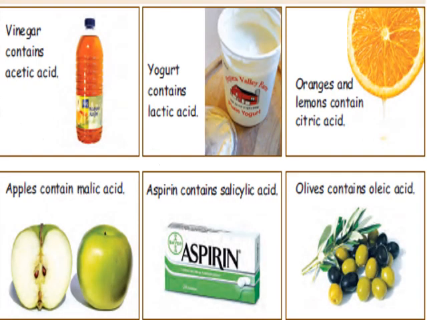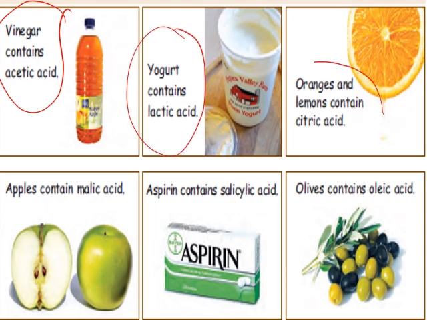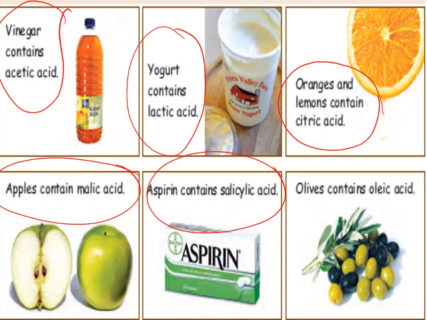To start with, first part, vinegar contains what's known as acetic acid. Yogurt contains lactic acid. Orange and lemon contain citric acid. Apples contain malic acid. Aspirin contains salicylic acid, while olive contains oleic acid.